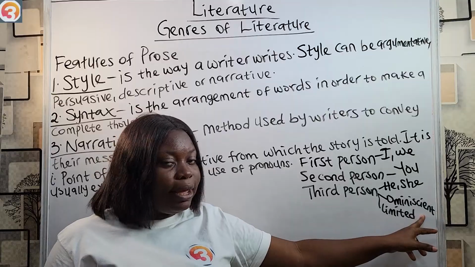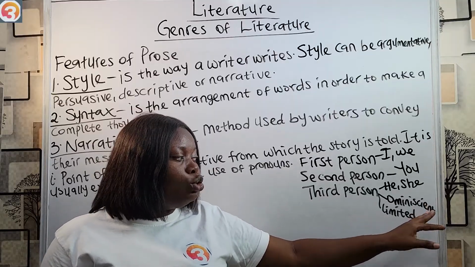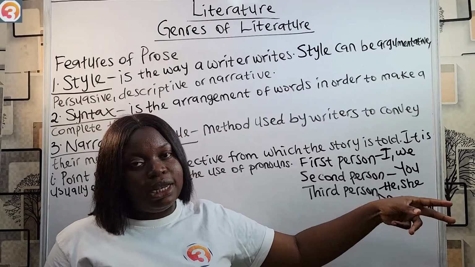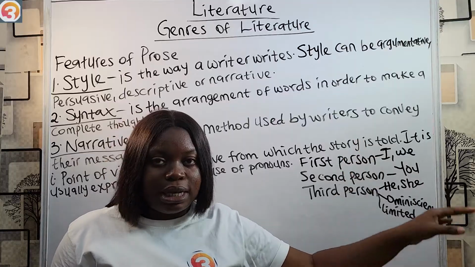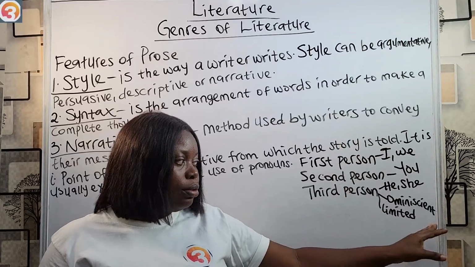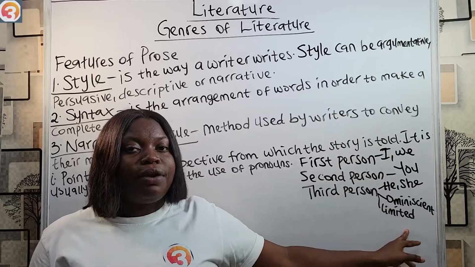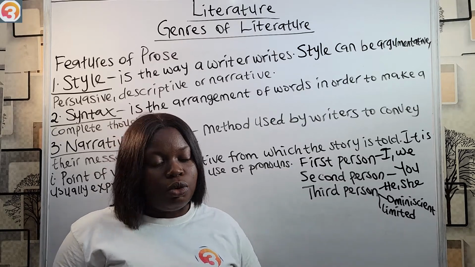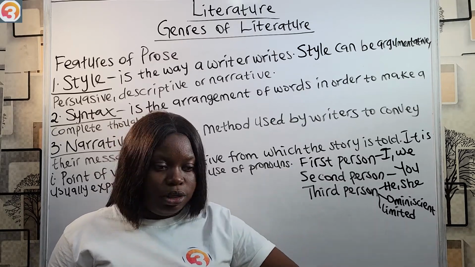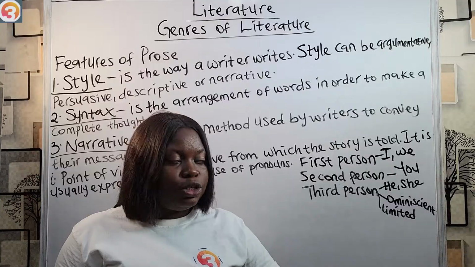For omniscient, the narrator knows everything and can tell everything about the characters and the story. For limited, the narrator is restricted and can only tell maybe what is in front at a particular time.